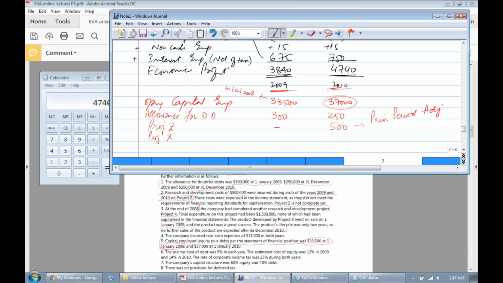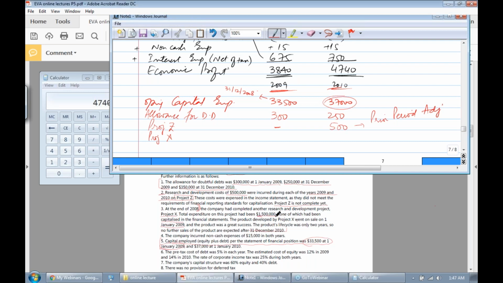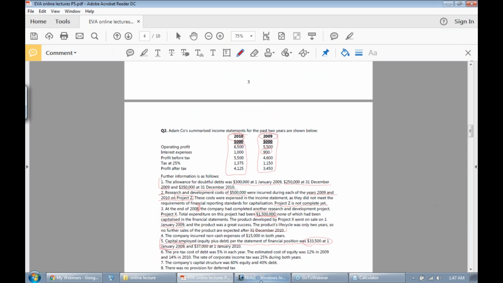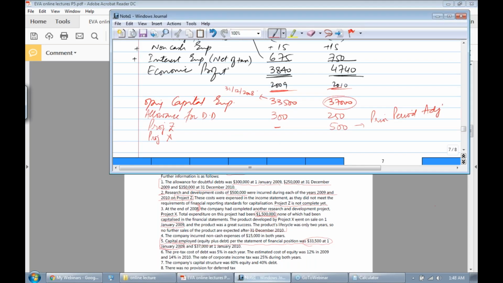So that means till 31st December 2008, 1,500,000 pounds development expenditure has been charged. So we have to adjust that, and since this project has already taken off, therefore amortization is also important. Amortization is necessary.